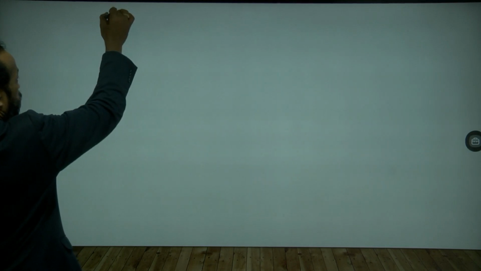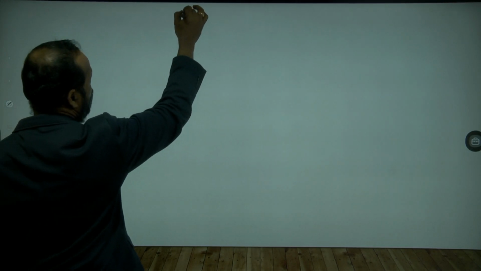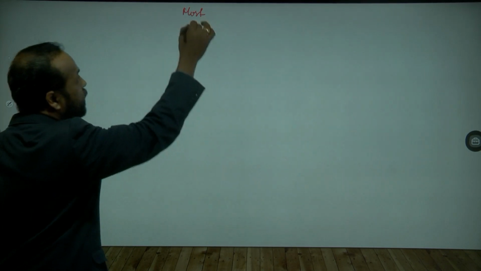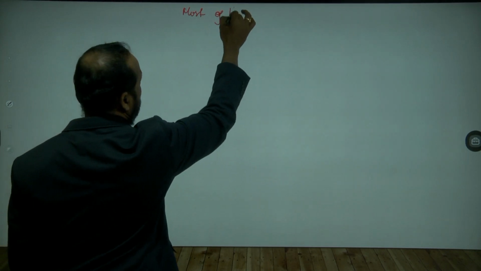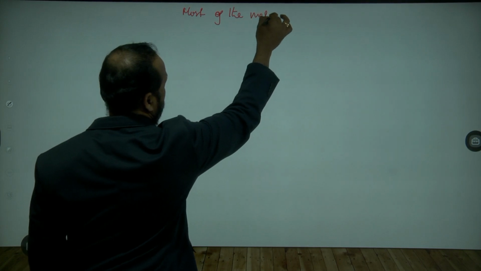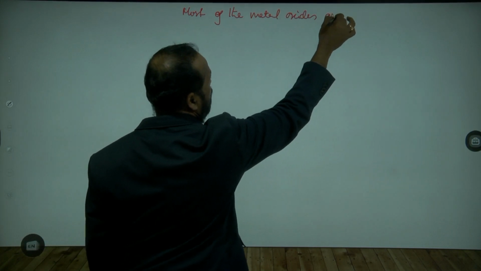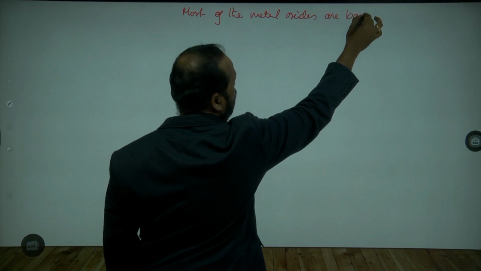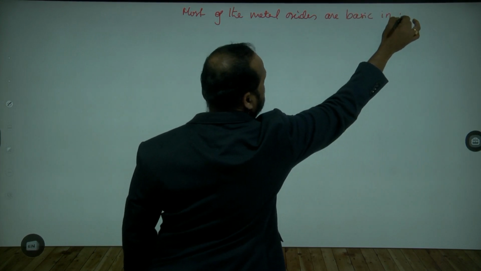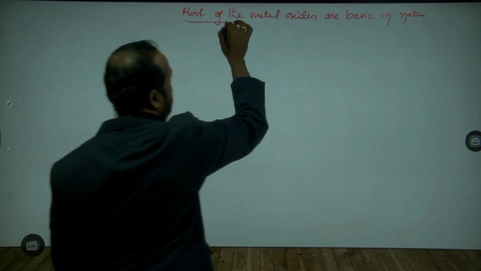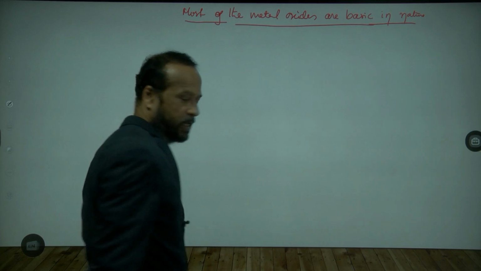So I'll write here: most of the metal oxides are basic in nature. How are they? Basic in nature. So write this point.